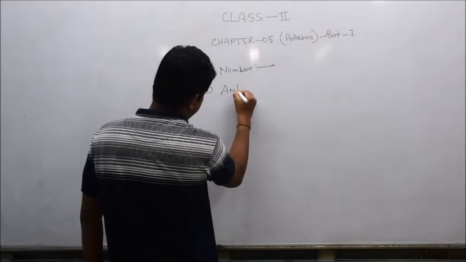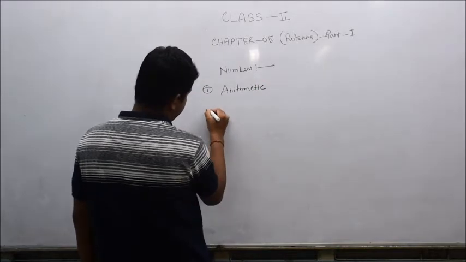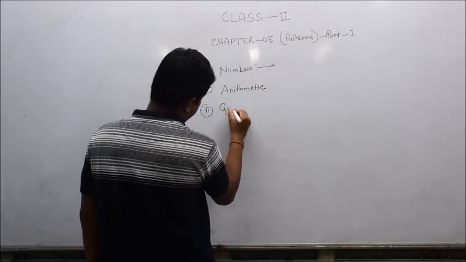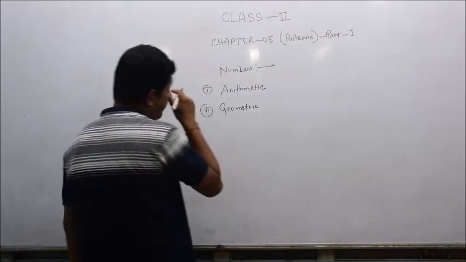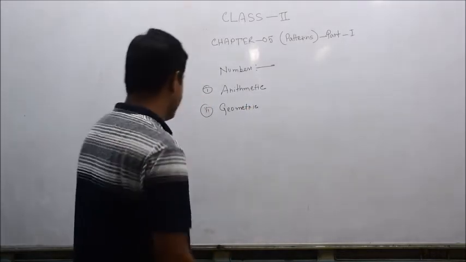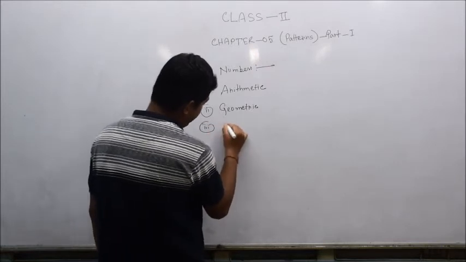You all know that we are dealing with the subject mathematics, so geometry will be there.